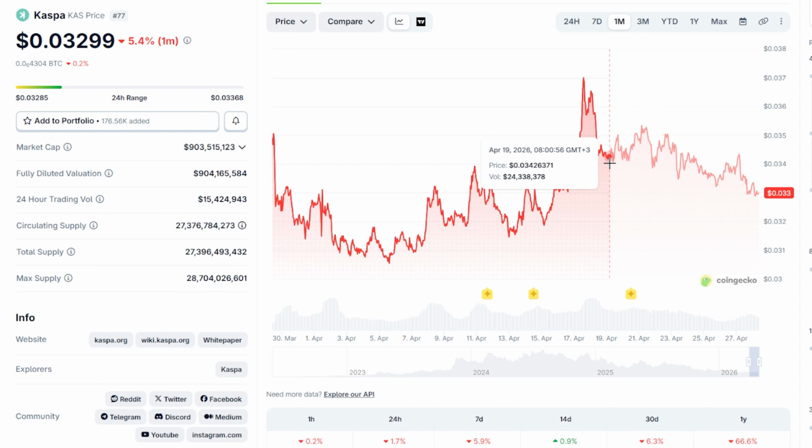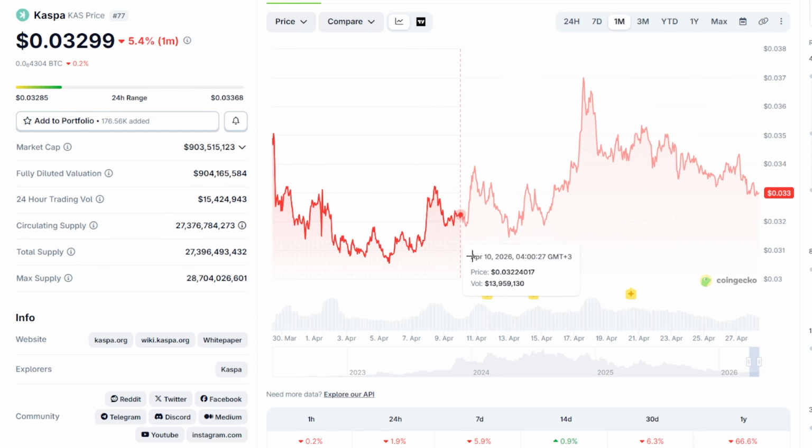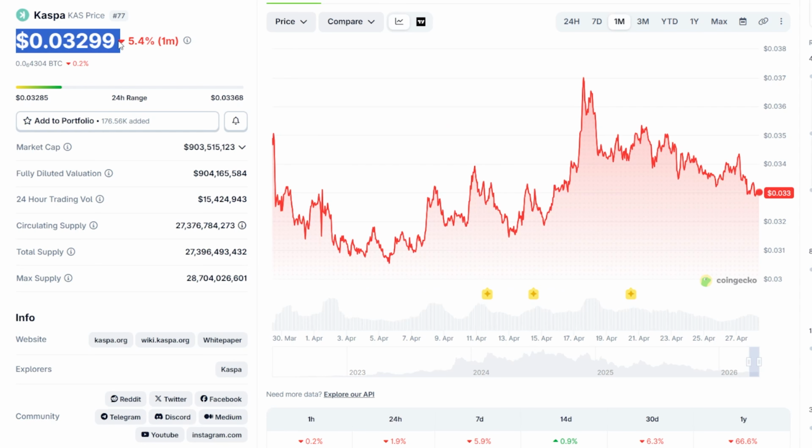Now, the structure within the range. You can observe a decline in aggressive selling, tighter candle closes, an absence of strong pullbacks. This indicates a gradual weakening of sellers. However, buyers have not yet demonstrated sufficient strength to break through resistance. This creates a deadlock. Now, the key factor is time. KASPA has been in a sideways trend for quite some time, and the longer this phase lasts, the stronger the subsequent momentum will be. This is due to the accumulation of liquidity and positions within the range.